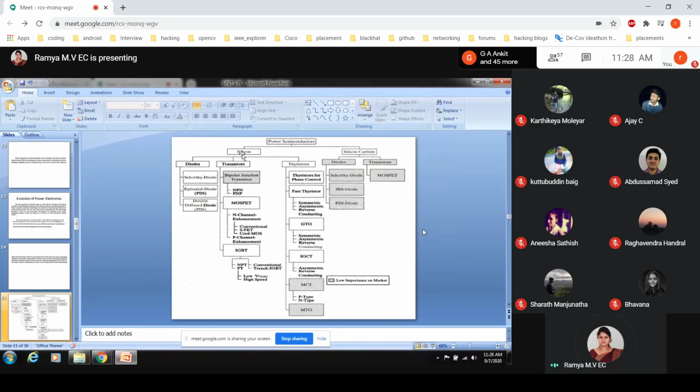What are the divisions? We have diodes, transistors, and thyristors. Under transistors, we have BJT, MOSFET, and under that N channel enhancement, depletion, all those things, and IGBT.